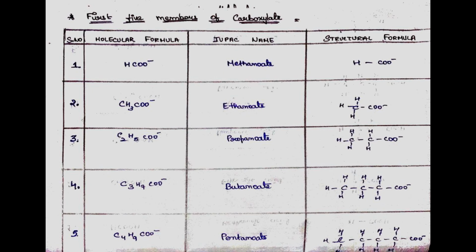Fourth, C3H7COO minus, its IUPAC name is butanoate and its structural formula is 3 carbon atoms bonded with 7 hydrogen atoms and a COO minus group. Fifth, CH3CH2CH2CH2COO minus, that is C4H9COO minus, and its IUPAC name is pentanoate and its structural formula is such that 4 carbon atoms bonded with 9 hydrogen atoms and a COO minus group.